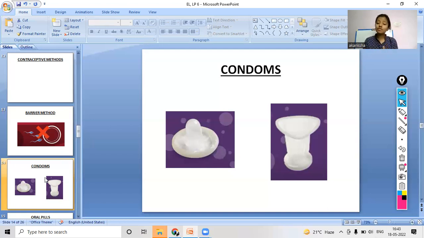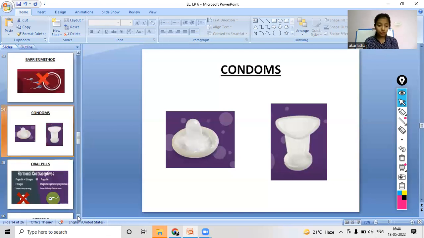The same happens in female condoms also. So this is the role that a condom plays in avoiding the reproduction process. Okay, so this was one of the methods.